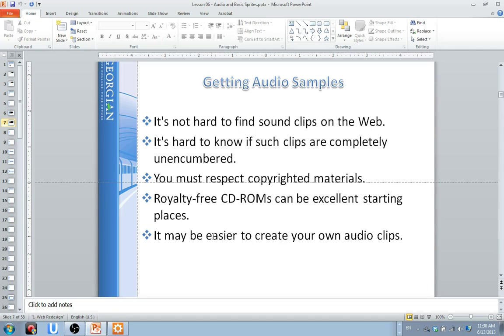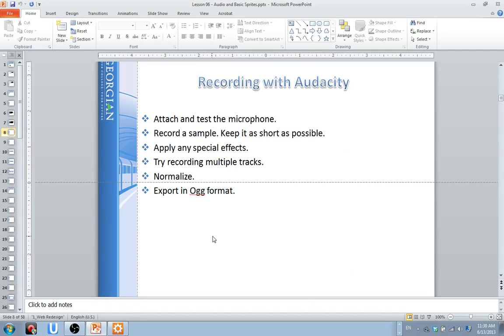And it's just like it says here, there's a lot of royalty-free CD-ROMs and stuff that you can download and order, clips that are totally unencumbered out there. Although you have to know if there are royalties attached to them. But again, we're not making anything we're going to be selling anytime soon. So even if there's royalties attached to them, I'm not going to dock you for using something you've stolen from the internet for this particular assignment. Right? It's only an assignment. It's not something that we're going to be using. It's only for educational purposes for those people watching on YouTube. All right.